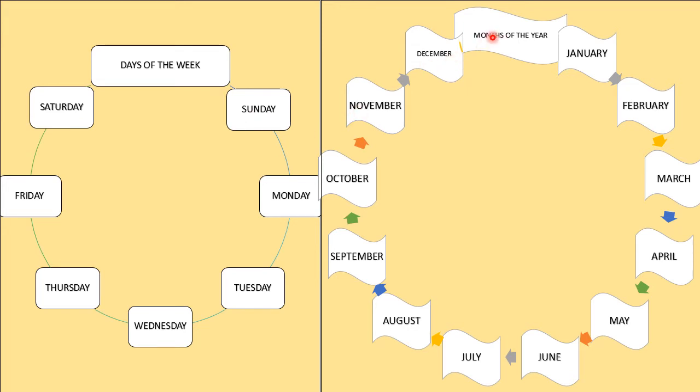And months, there are 12 months in a year. When we say months, it shows all the class of months, all the kinds of months. So month is a common noun. But when we say January, February, a particular name of a month, it will be a proper noun.